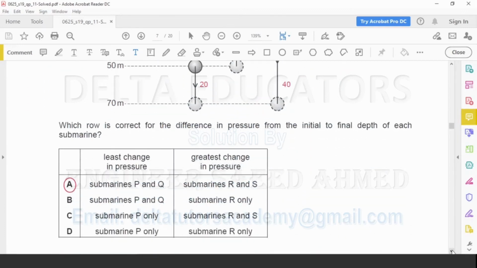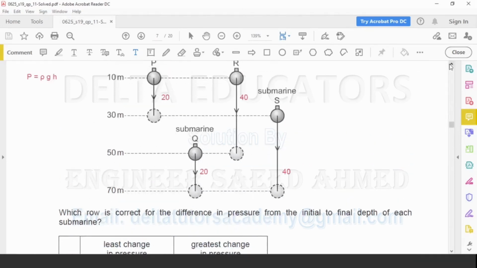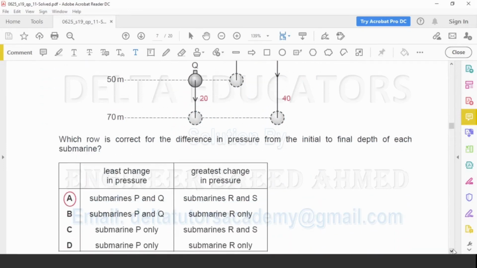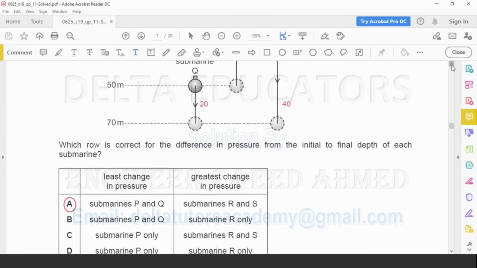Now in the options, least change in pressure. In option A, it is given submarines P and Q. In P and Q, we have least pressure change. In R and S, we have maximum pressure change, because here the height difference is more as compared to P and Q. So least change in pressure, submarine P and Q, and greatest change in pressure will be R and S.